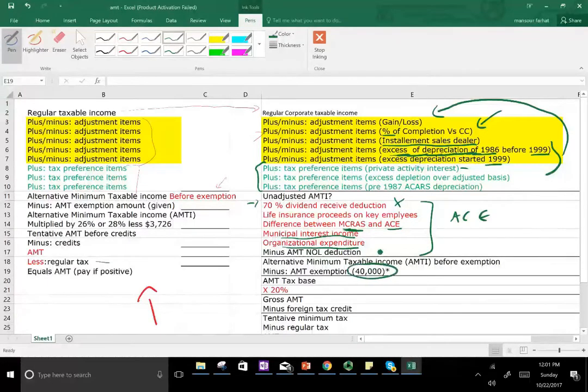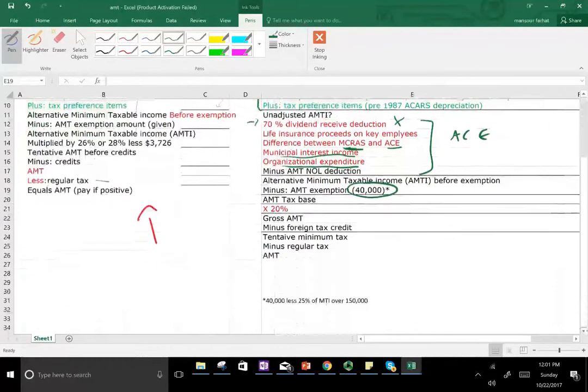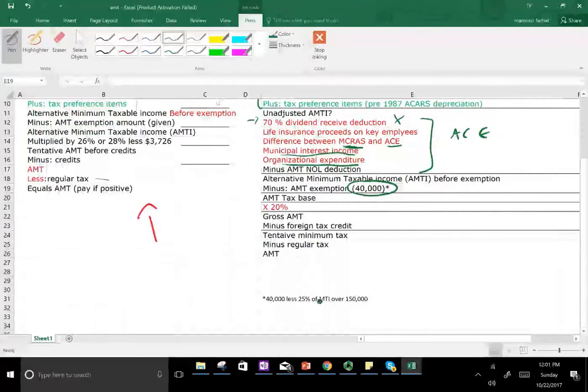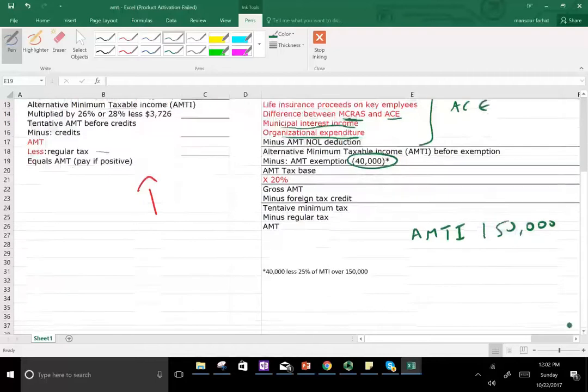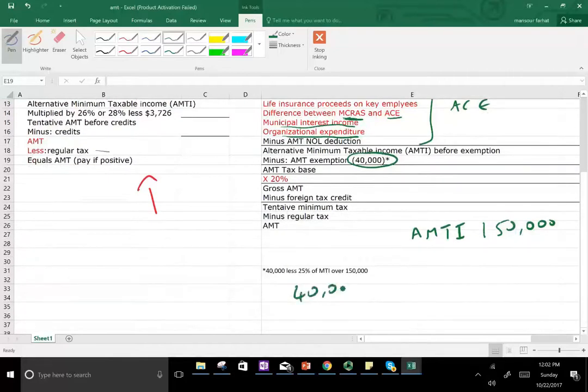How does the phase out work? Well, the phase out is this. If your alternative minimum taxable income, if your AMTI is more than 150, for every additional dollar, you would lose 25% of your exemption. So simply put, your exemption starts at $40,000.